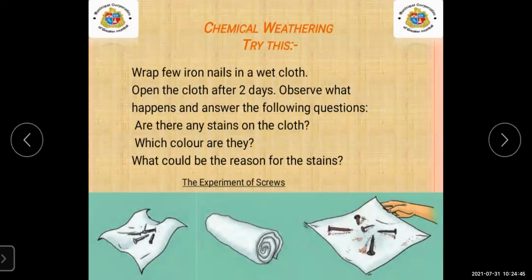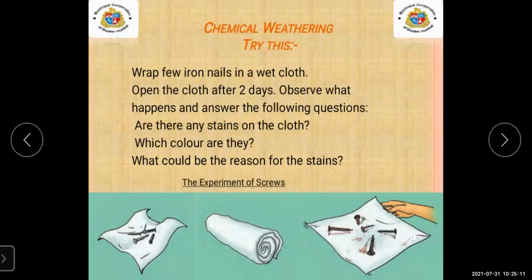Yes, definitely there will be a change. A change can be seen on the wet cloth. You can see the reddish color on the cloth, students. Why does it happen? Because in the nails there are minerals.